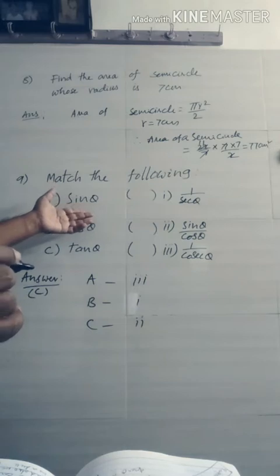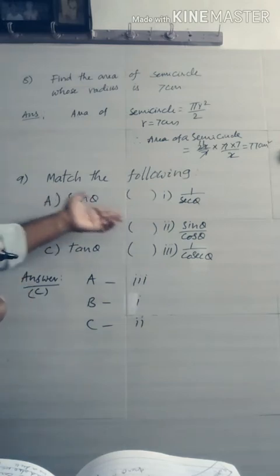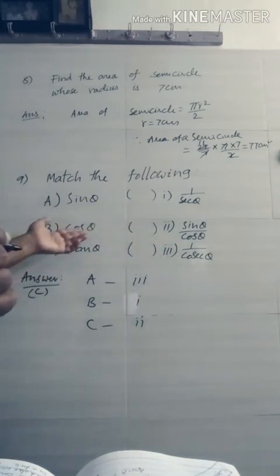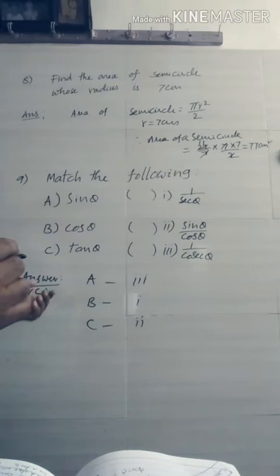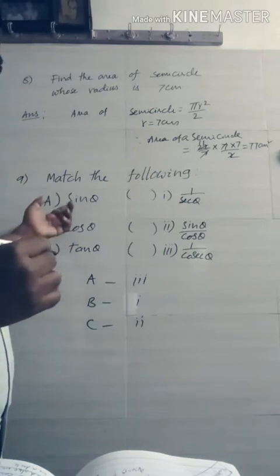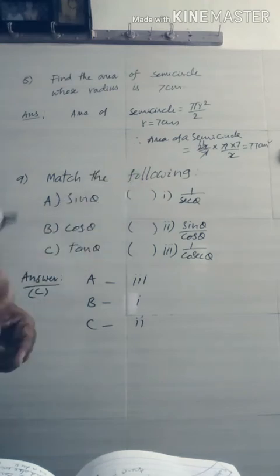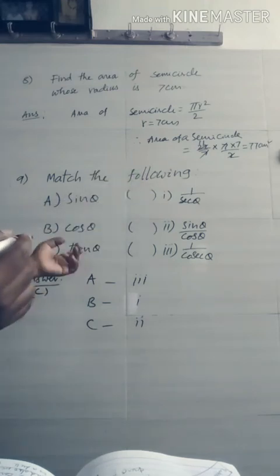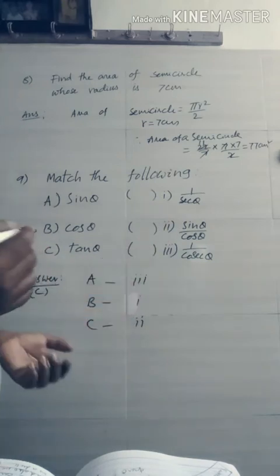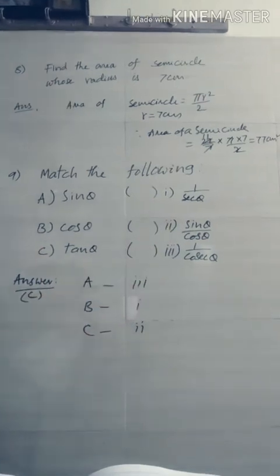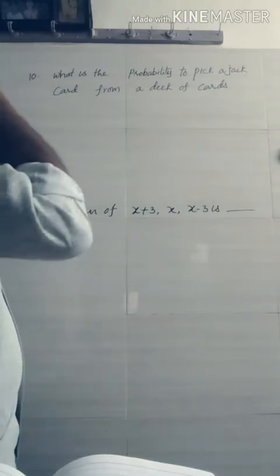It is from the basics of the trigonometric ratios. Sin theta is the reciprocal of cosecant theta. Cos theta is the reciprocal, 1 by secant theta. Sin theta and cosecant theta are inverse ratios, cos theta and secant theta are also inverse ratios. And one more is tan theta is equal to sin theta by cos theta. Okay. Now we move to the 10th question.